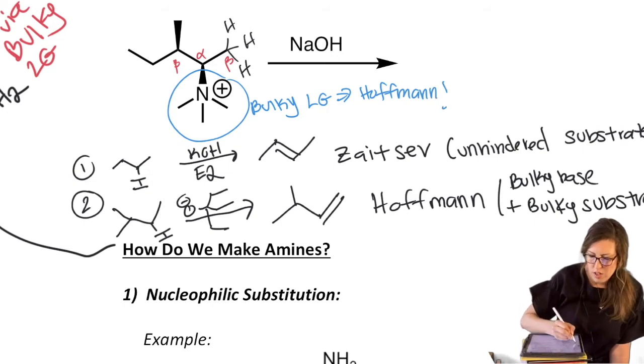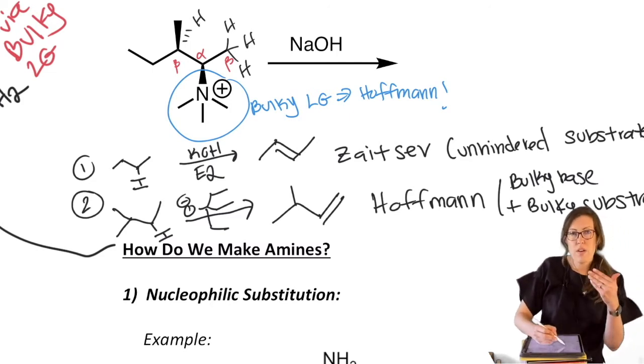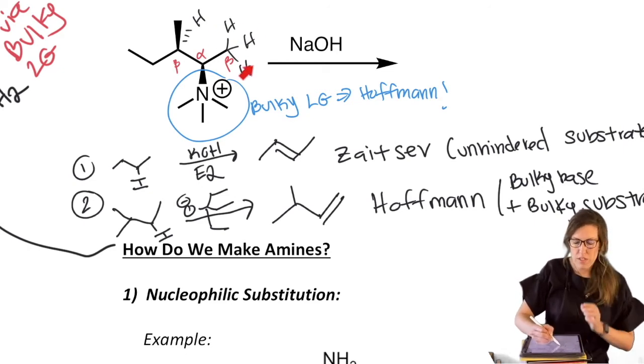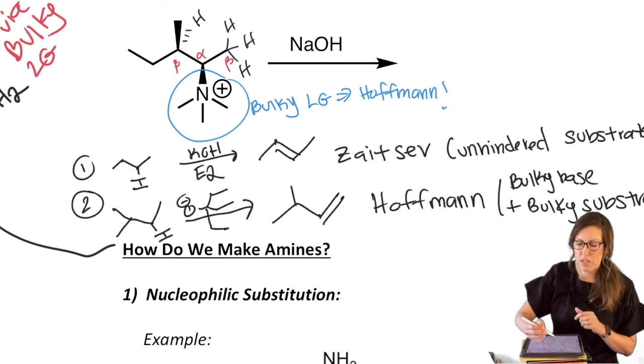Okay, so notice that we have this H. Now, the consequence of a Newman is you learn that if this is drawn in its usual zigzag formation, the wedge, if that's the leaving group, has to be anti to the beta H, which we can see is true here. That's on a dash. Now, that's true here as well, but we don't have to worry because there's free rotation and any one of those would be anti at any time, so you could pick any one of those. And if it wasn't here, you'd have to rotate until it was to predict the stereochemistry, right? So that's a good thing to review because that comes back.